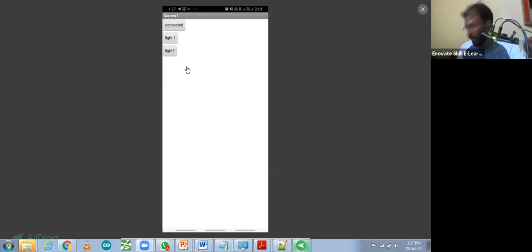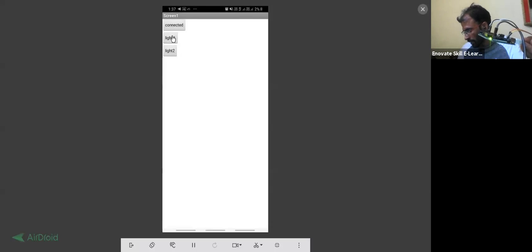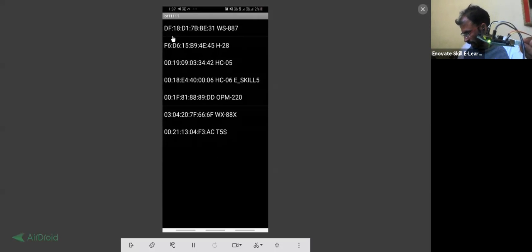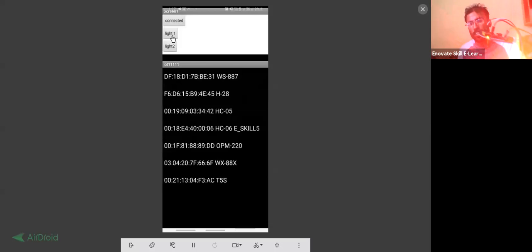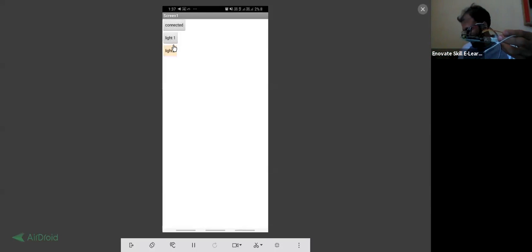Okay, this one is my app. So I'm going to click on this light one. As I'm going to press that light one, sorry, this one is the connected part, light one, the light will get turned on. Again, I'm going to press light two, so the light will get off. Again, light one, light will get turned on. Light two, light will get off. Okay, are you getting it?